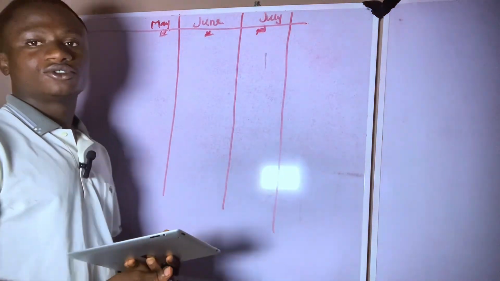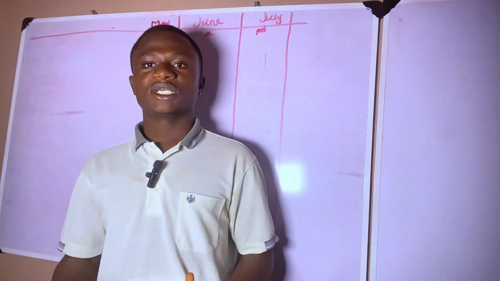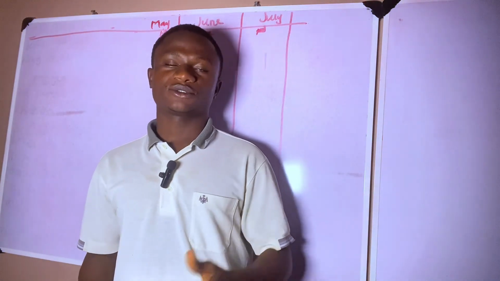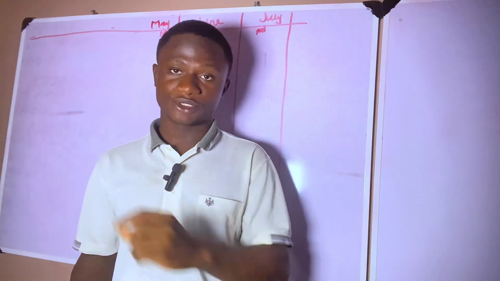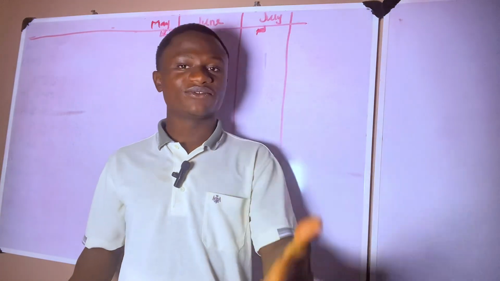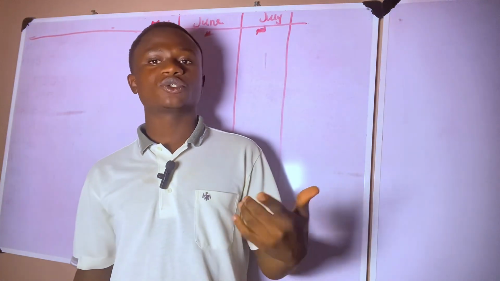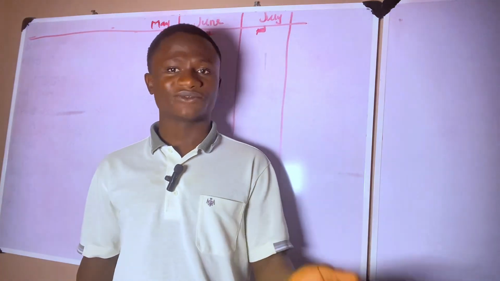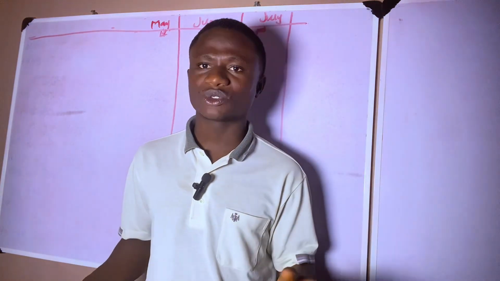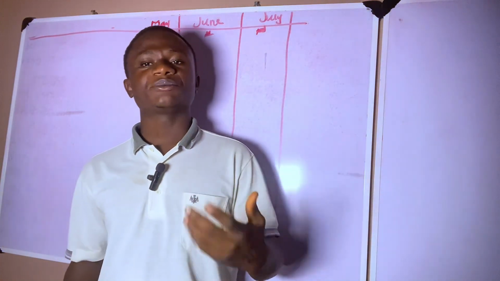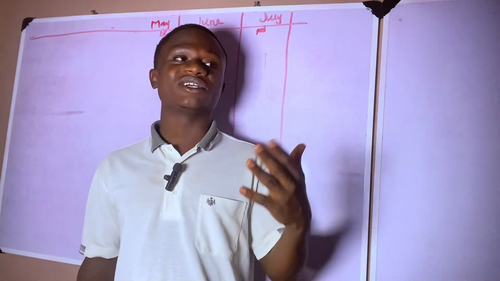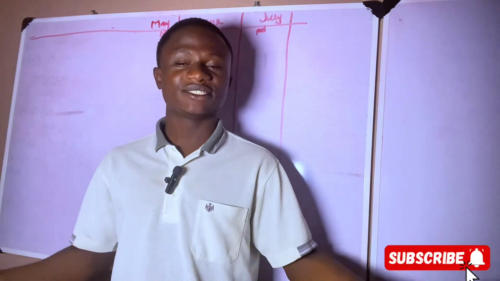The first thing you need to realize is that whenever you are preparing a cash budget, there's always an inflow and there's always an outflow. So you need to consider your inflow alongside your outflow. And there's always a starting balance. What do I mean by a starting balance? If you're preparing the cash budget of every month, at the end of April there should be a cash balance we are ending the month with.